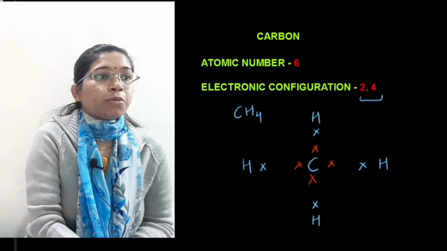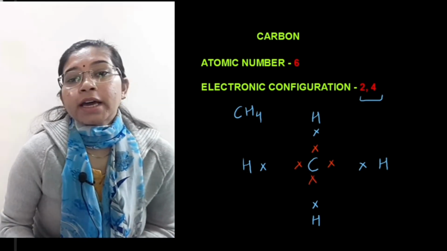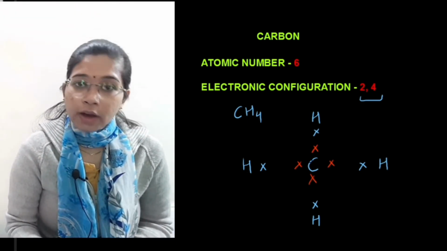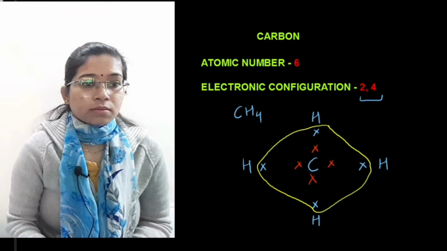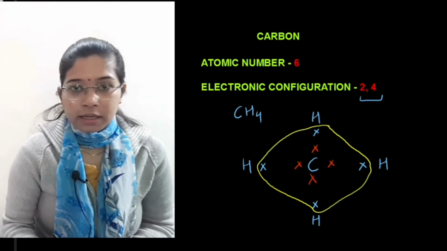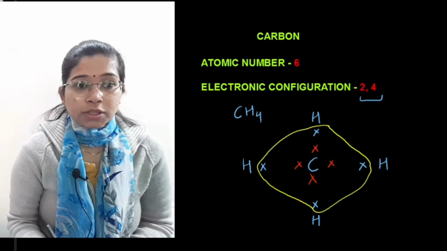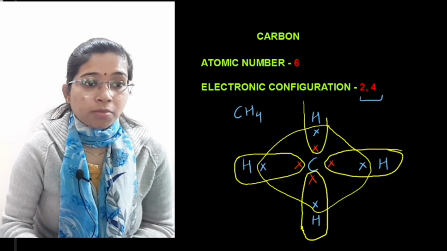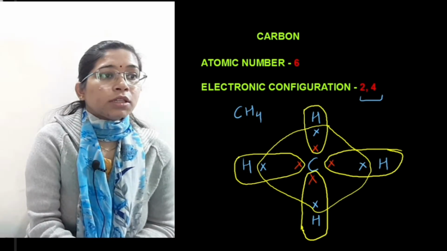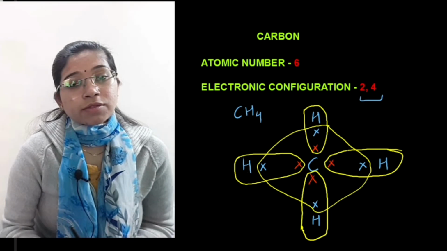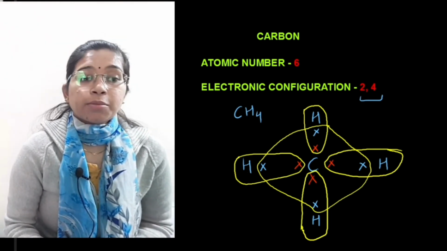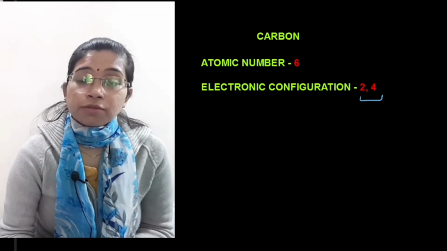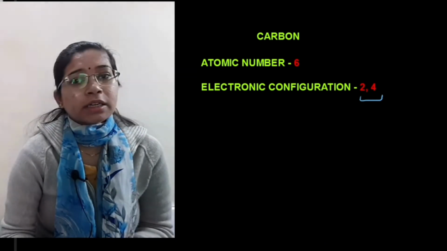Now let's make the bond here. You know, carbon has 4 electrons. It will be taking 4 electrons from all the atoms of hydrogen, or you can say it will be sharing. In this way, the carbon is getting 8 electrons. Now, if we see for hydrogen, the hydrogen will form duplet rule and the carbon will form octet rule. So, in this way, here we have seen the bonding in methane and the bond of carbon with other hydrogen atoms, right?